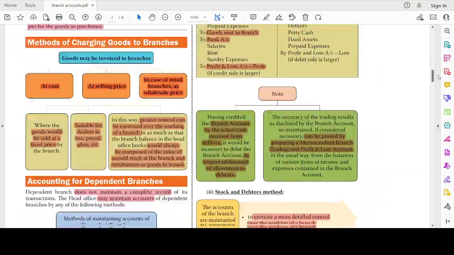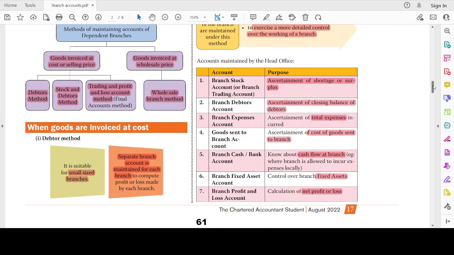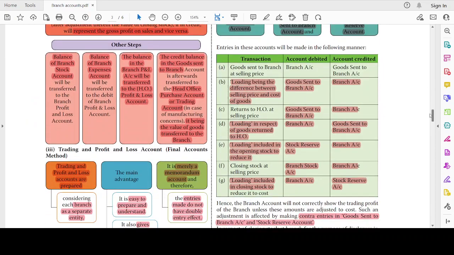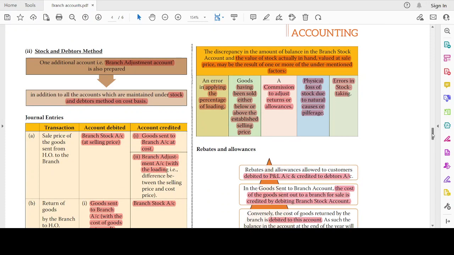We maintain branch stock account, branch debtors account, branch expense account, goods sent to branch account, branch cash or branch bank account, branch fixed asset account, branch profit and loss account. In addition to this, we prepare one more account known as branch adjustment account. This will take care of the functions of the stock reserve. Similar to stock reserve in the debtors method, we will have an account known as branch adjustment account. That's a simple understanding.